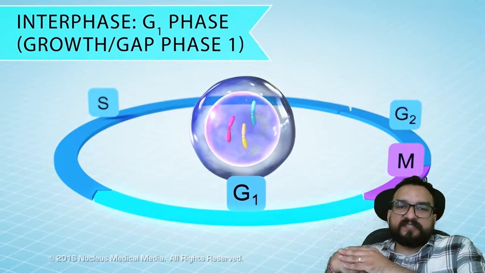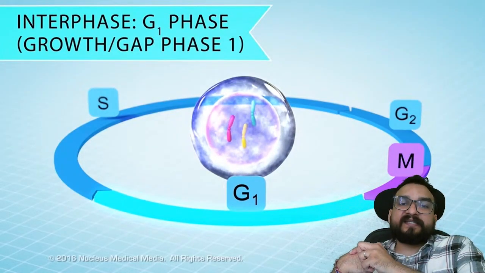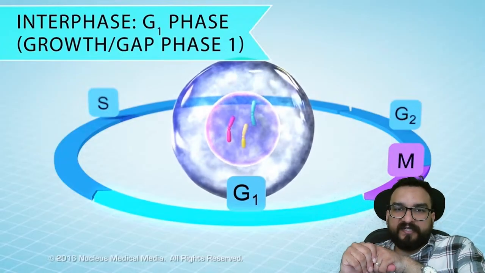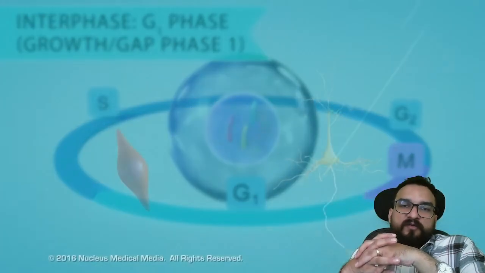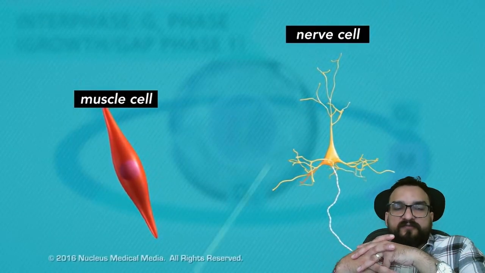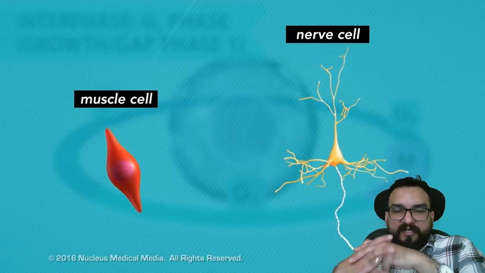Now the G1 phase, what happens over here? Things will start getting duplicated except the DNA. DNA will be duplicated in the S phase, the synthetic phase, right? The cell is growing larger. Why? So that it can accommodate the doubled contents. Nerve cells will be getting doubled over here, small muscle cells will be getting doubled over here, right?